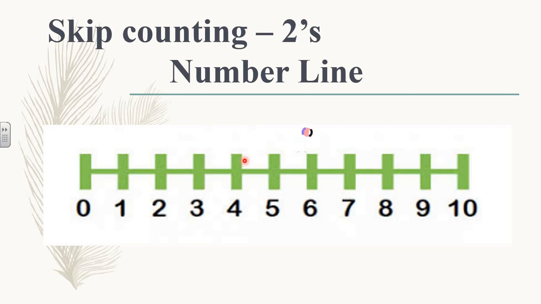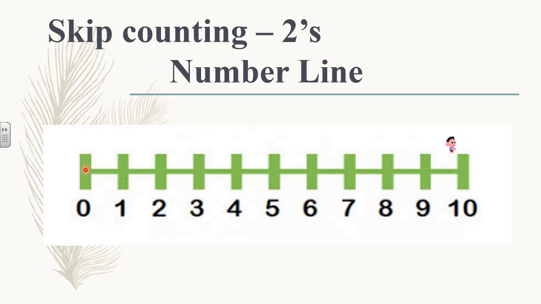And now he's going to finish his racing. From 6 he will jump to 8. Yes. And from 8 he will jump to 10. So he finished his racing from 0 to 10.